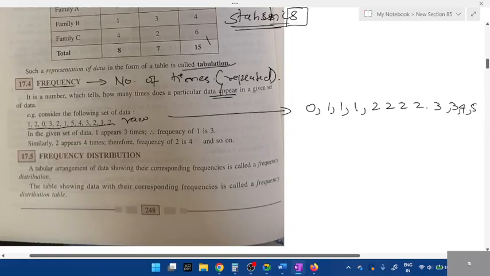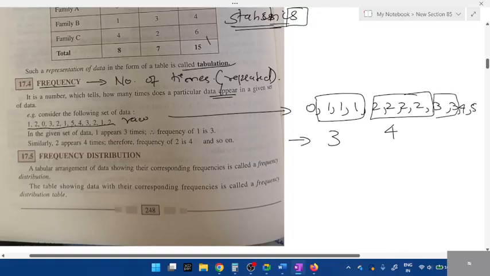This is known as array data. In this, tell me how many times 1 is present. 3. How many times is 2 present? 4 times. Yeah, these are known as frequency. Okay, is this clear? Frequency is the number of times a value is repeated. 3 is present 2 times, 4 is present 1 time, 5 is present 1, 0 is present 1.